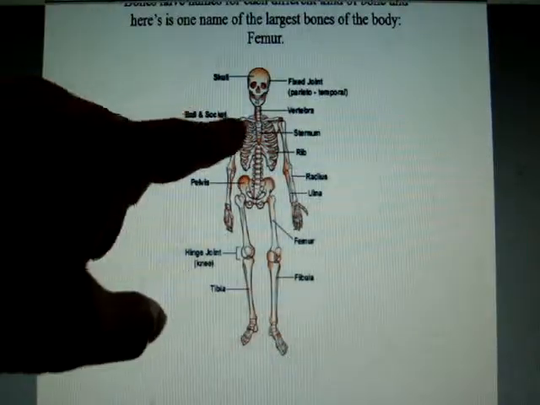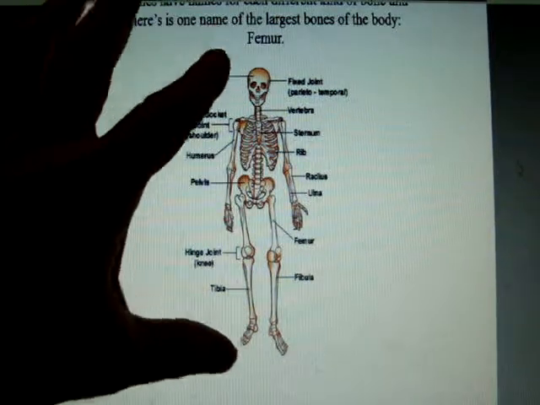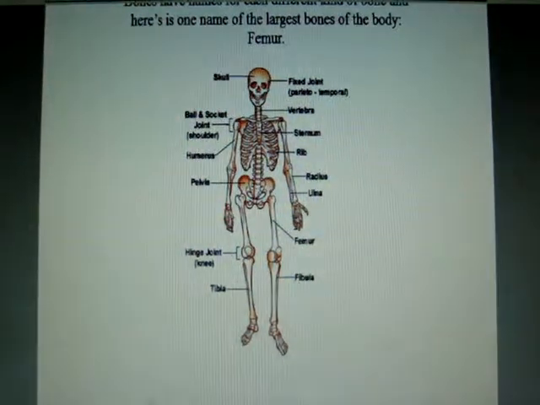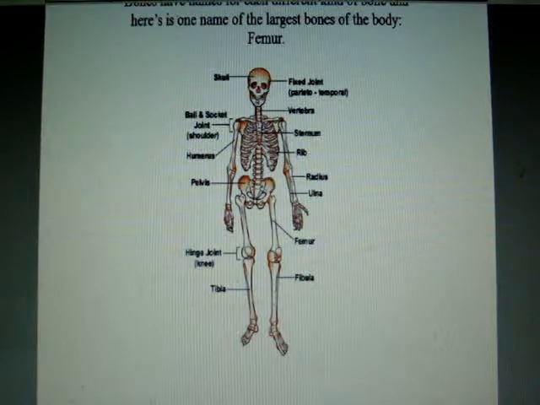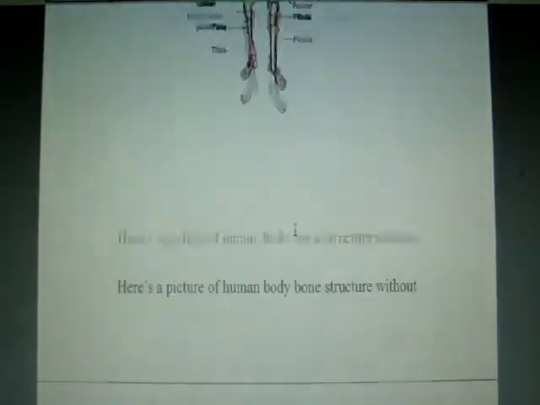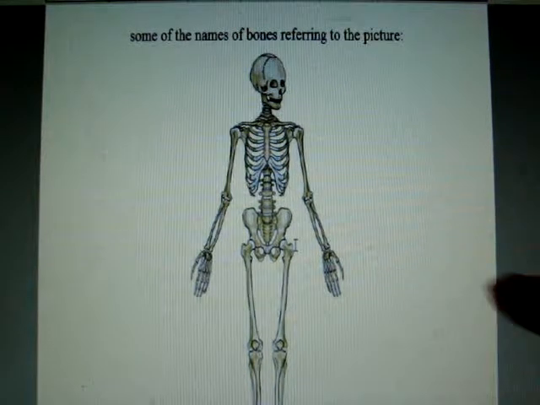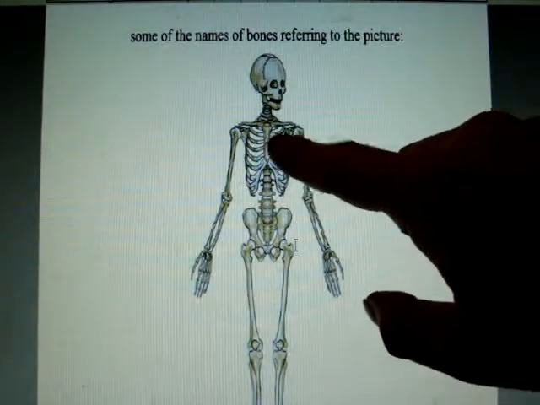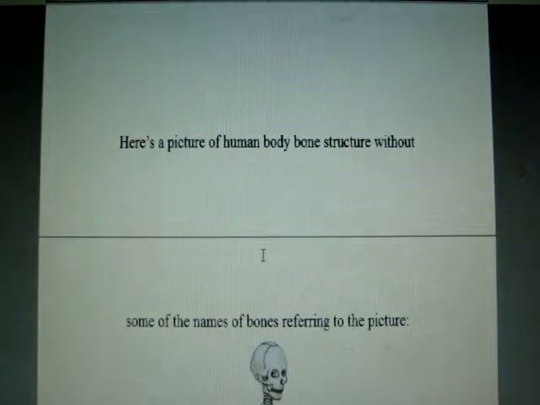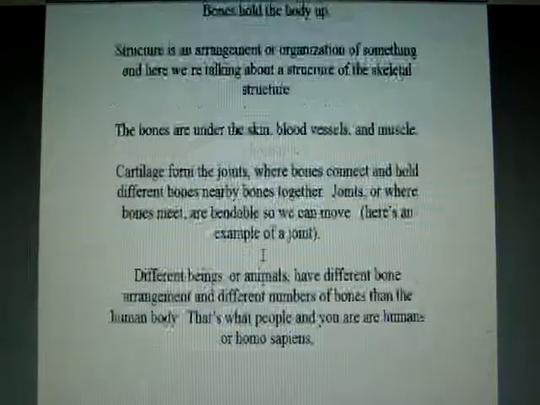See, here's a picture of the body without the muscles and the skin and the blood vessels on it. So all those are bones. Here's another picture right here. See, this is what's under our skin, all the way under, is bones that hold the body up. So let's scroll back up here and see what we wrote about it.